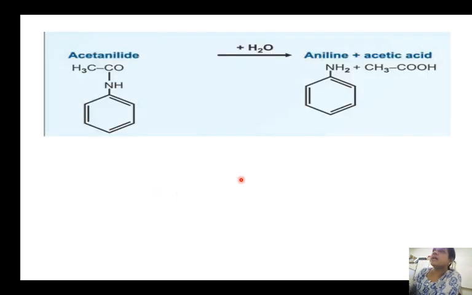Acetanilide will undergo hydrolysis. As I told you, it will break into H plus and OH minus. The OH minus is taken by one compound and H plus is taken by another component. Now this breaks into two. The OH combines with this acetyl group, forming acetic acid. The H plus will get associated with this amino group, forming NH2. So acetanilide will undergo hydrolysis to form aniline and acetic acid.